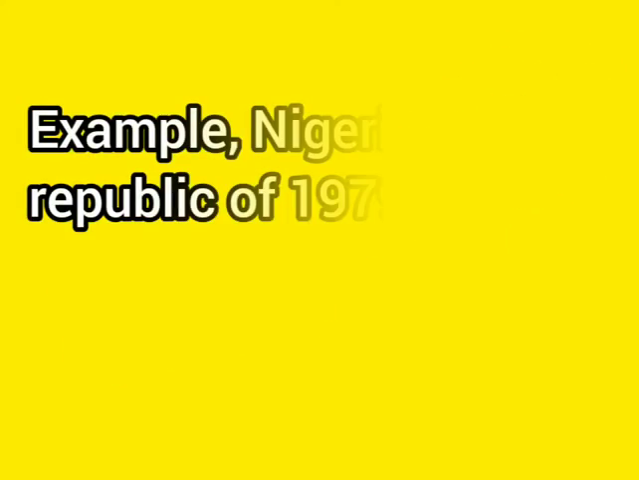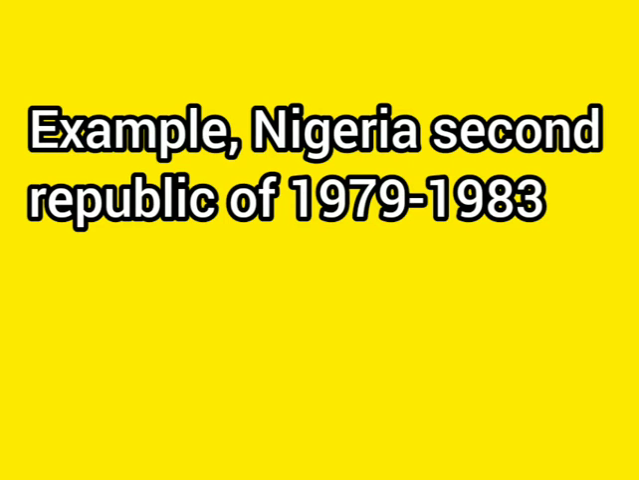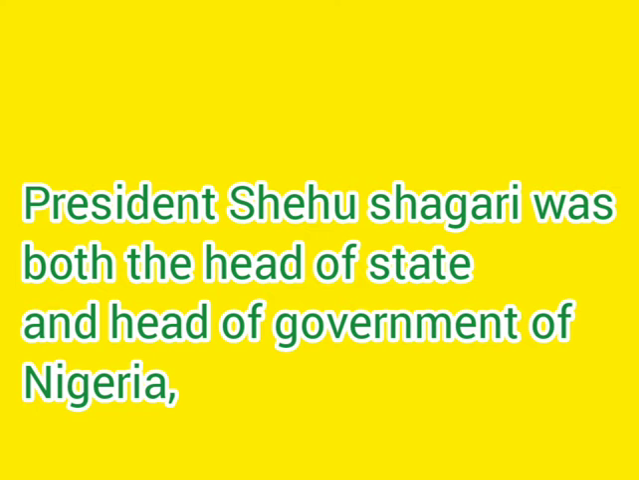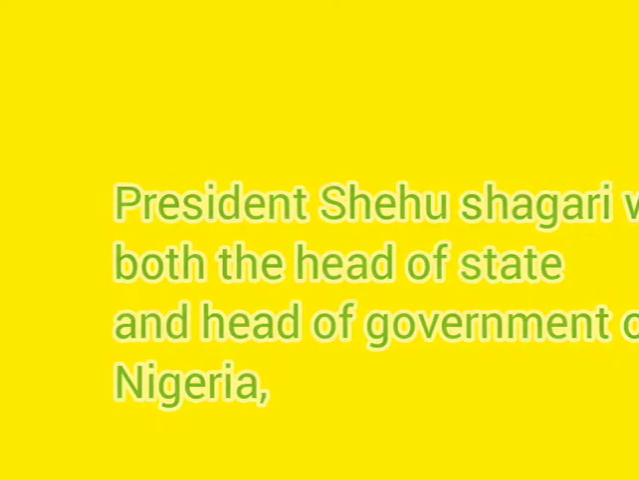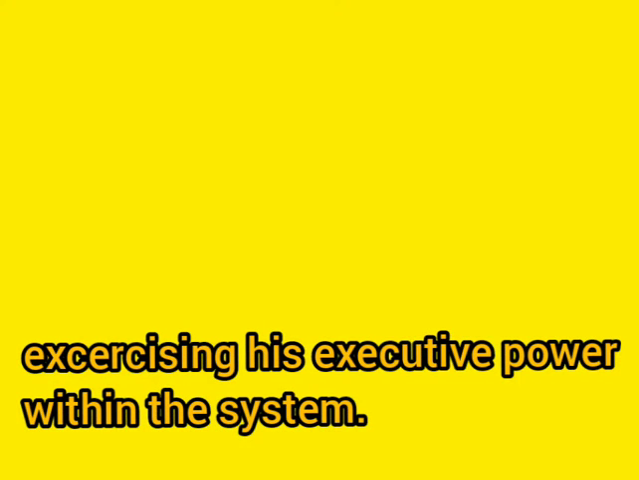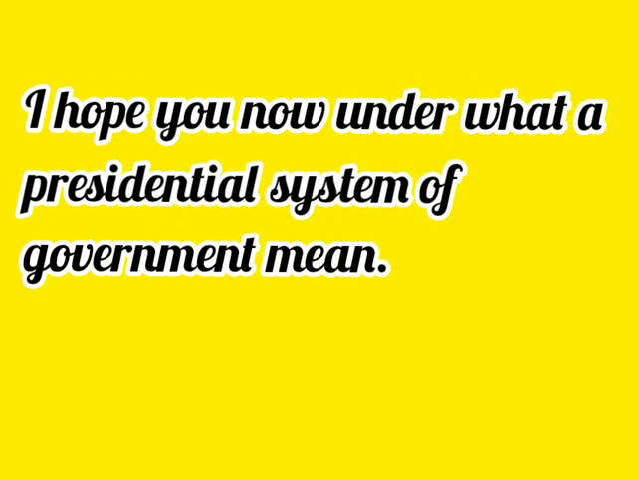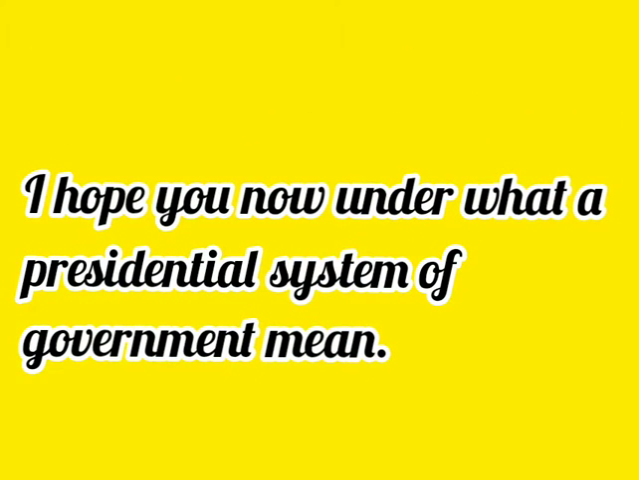For example, in Nigeria, Second Republic of 1979 to 1983, President Shehu Shagari was both the head of state and head of government of Nigeria, exercising his executive powers within the system. I hope you now understand what a presidential system of government means.